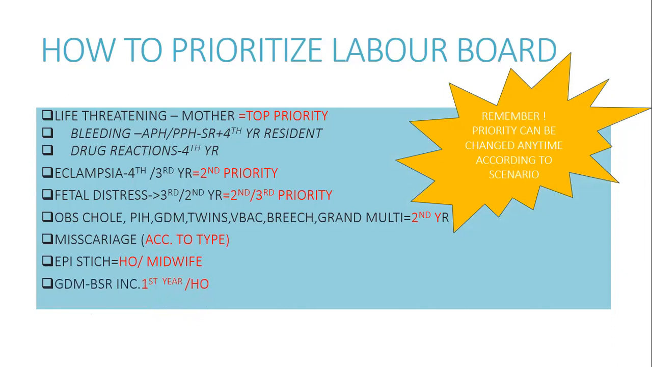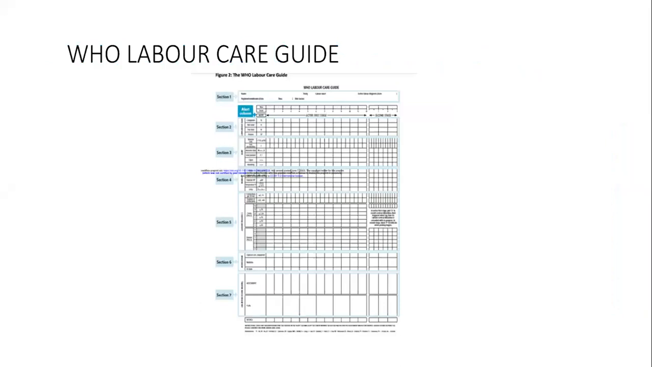And if there is any ward admission or any problem related to the ward which is stable, like a GDM patient with increased BSL, it can be dealt with by the physician or the house officer. So this is how the main steps to prioritize your labor board. More will be discussed in detail in the next video.